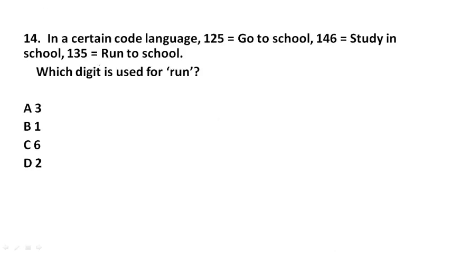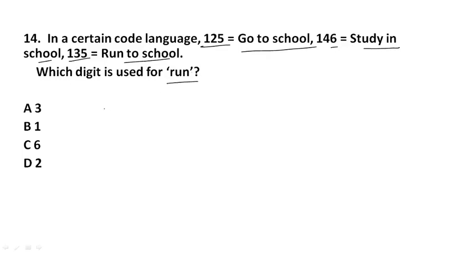Here, in a certain code language, 1 2 5 is equal to go to school, 1 4 6 is equal to study in school, and 1 3 5 is equal to run to school. Then which digit is used for run?